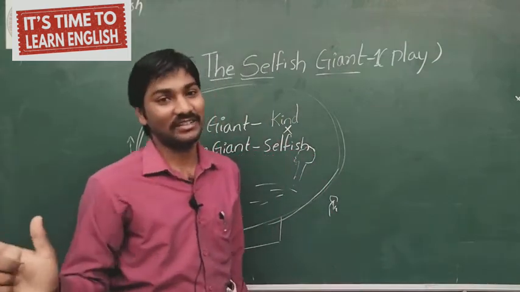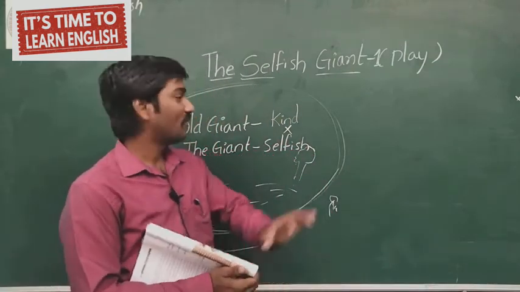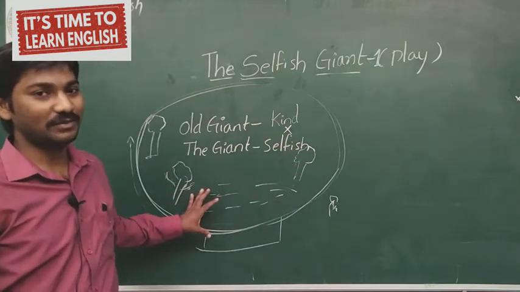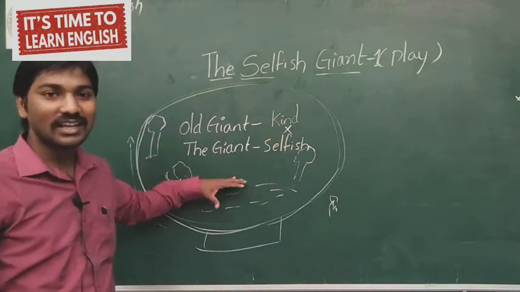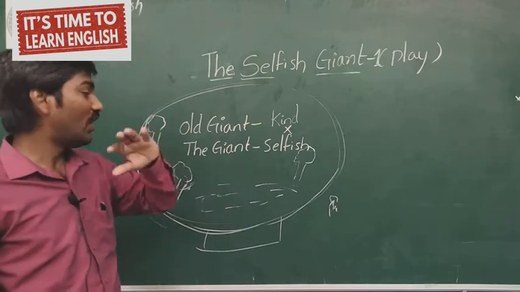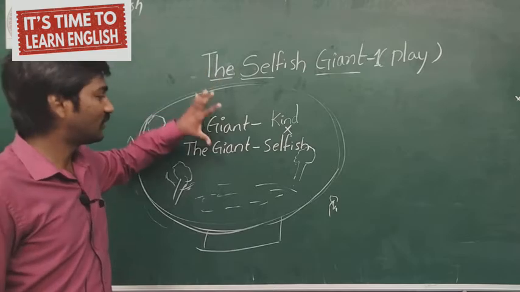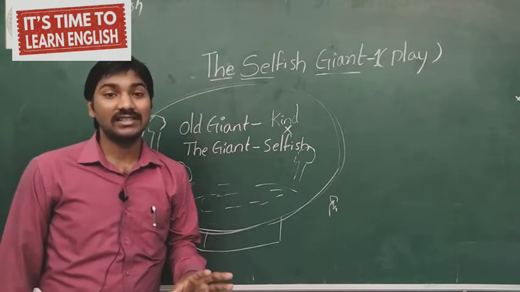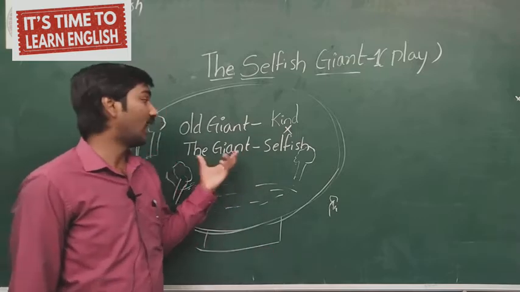So now what happened, the garden is still winter. Winter means full snow. So the garden is fully covered with snow. No spring season, no summer season, no rainy season, no other seasons here. The garden is fully covered with ice and snow.